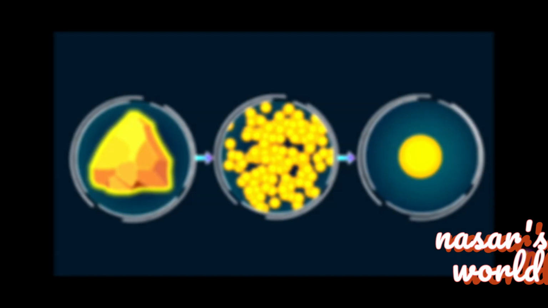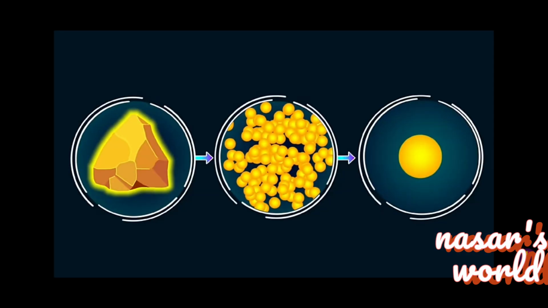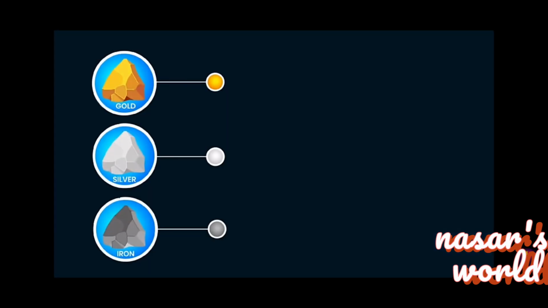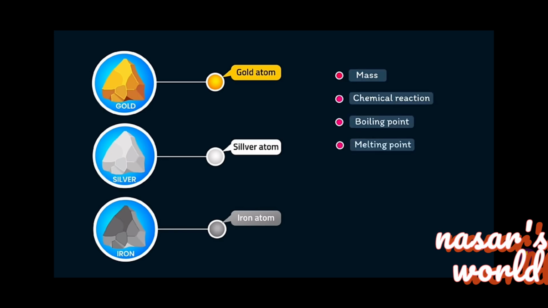For example, in gold, there are gold atoms, and all gold atoms in that element have the same size, mass, and properties. He also noted that the atoms of one element differ from the atoms of other elements, meaning that there are various types of atoms, with each type having different properties such as mass, chemical reactions, boiling points, or melting points. A sodium atom is not the same as a carbon atom.